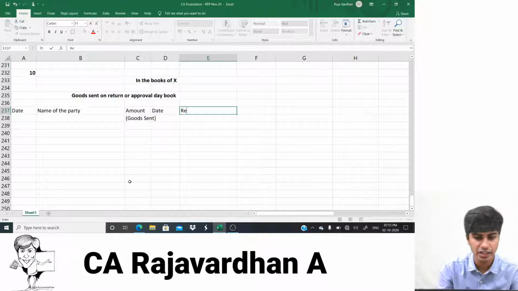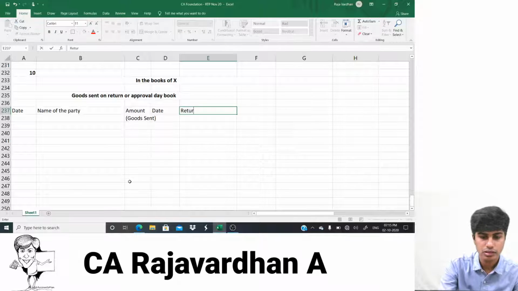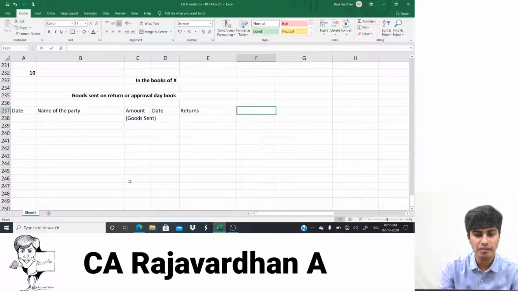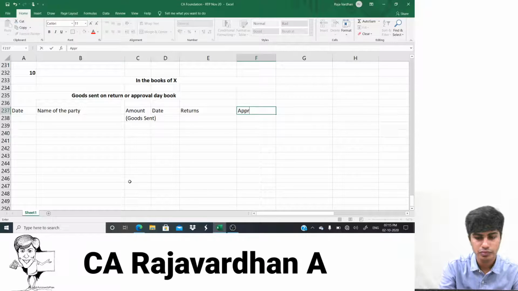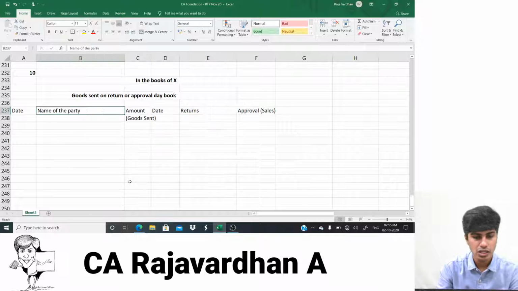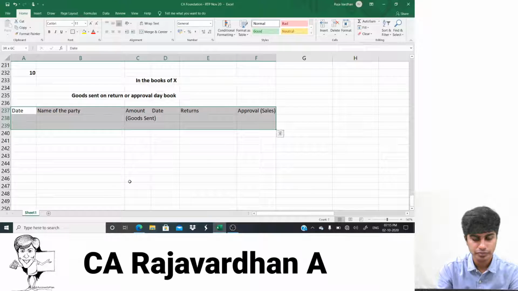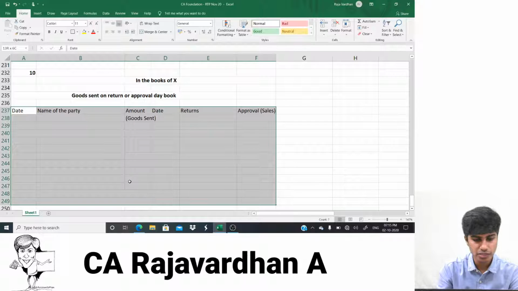Then I'll have a returns column. Then I'll have approval. Approval means sales, or acceptance also, either way. Okay guys, fine. This is the table with which we'll be starting.